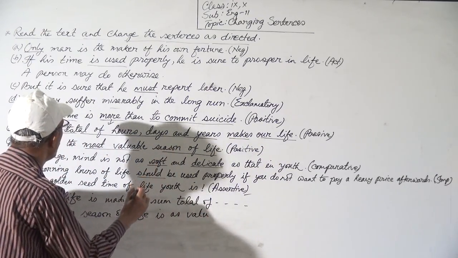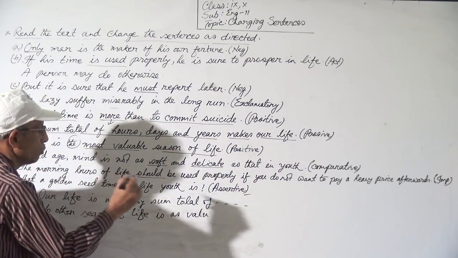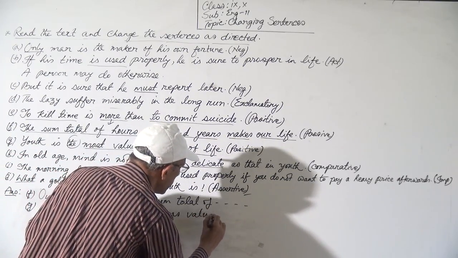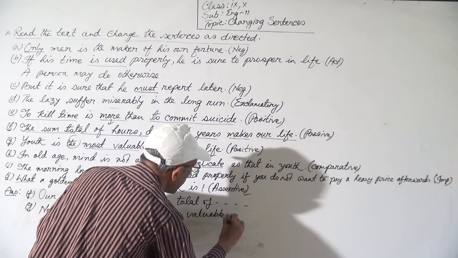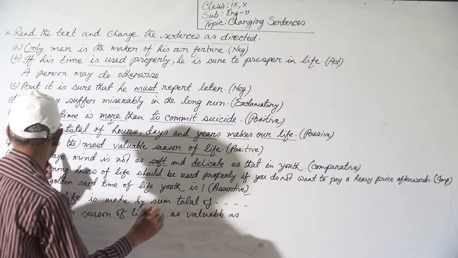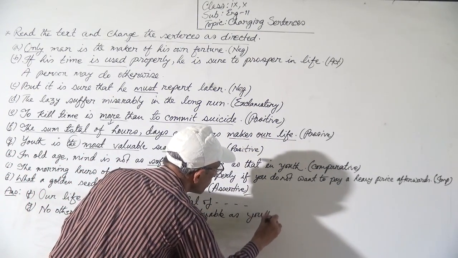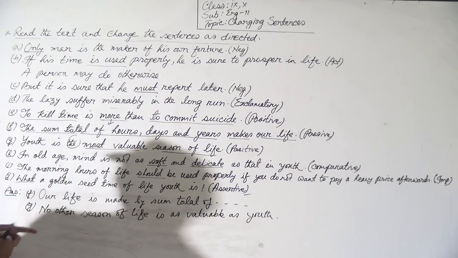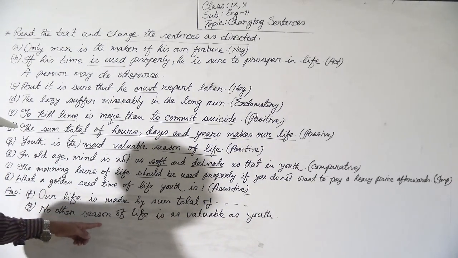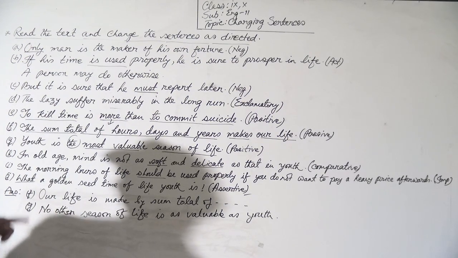Most valuable will be valuable, and the will be omitted. Is as valuable as, and then the first subject. The first subject is youth, so as youth. Okay, done. Now no other season of life is as valuable as youth.